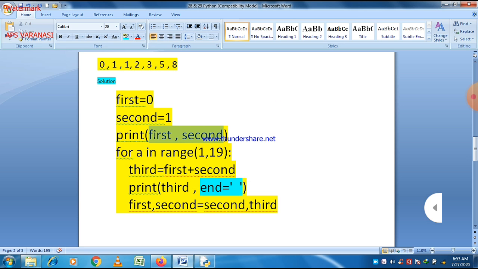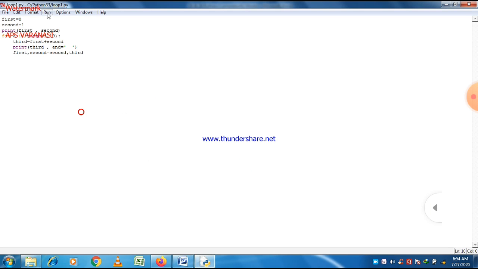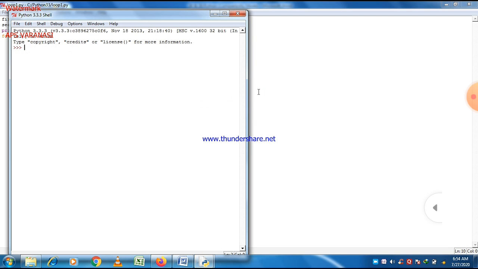So let us see what happens after making this change. You can easily see here, implement just end here, and the first and second lines are not printed in a different line but printed in a single line here. Just try to execute this program, and then you can see here this is the output. So this is a Fibonacci series.